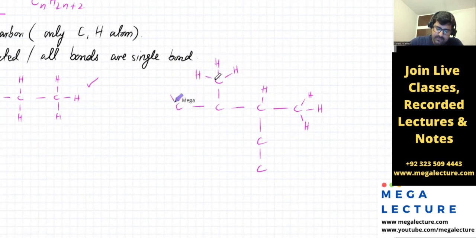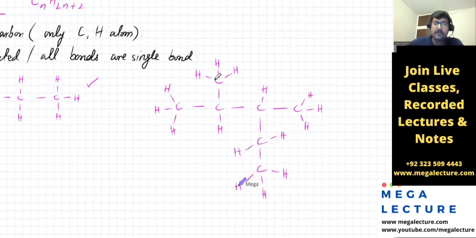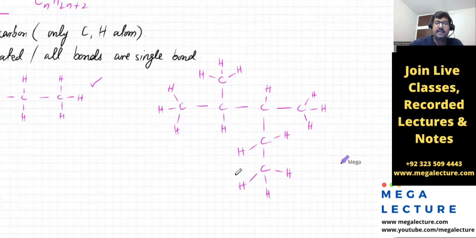So this one also needs 3. This one needs 2 hydrogens. And this one needs 3 hydrogens. So bonding complete, all of the carbon atoms are making 4 bonds. And that's an alkane as well.